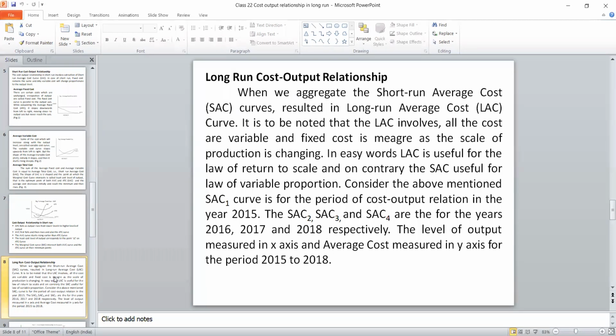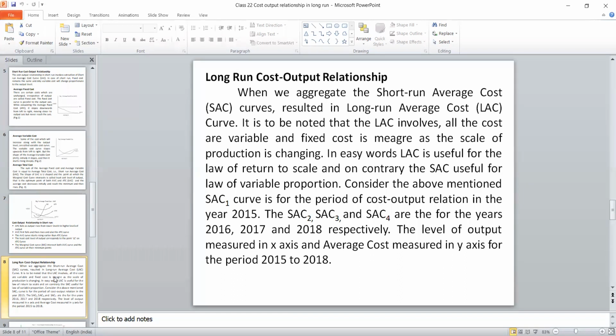So in easy words, LAC is useful for law of returns to scale, particularly. It is not useful for the law of variable proportion. I think I taught this last week. That means keeping one as a fixed factor, keeping another as a variable factor is the law of variable proportion. In law of returns to scale, it is meant for long run, and LAC is used for that particular thing. So keep it in mind. SAC is short run, LAC is long run.